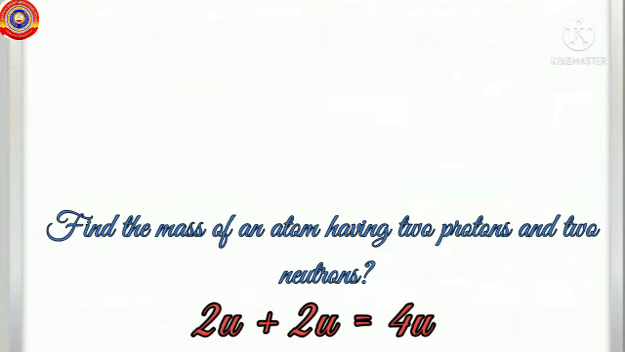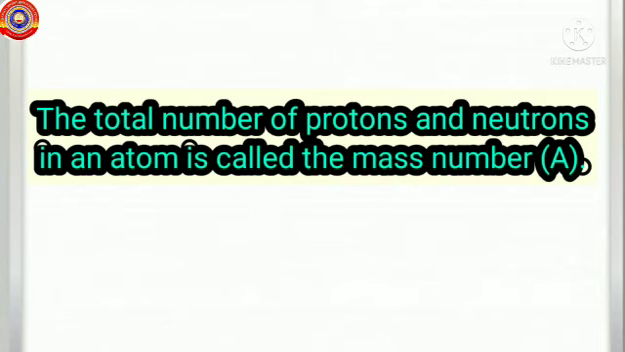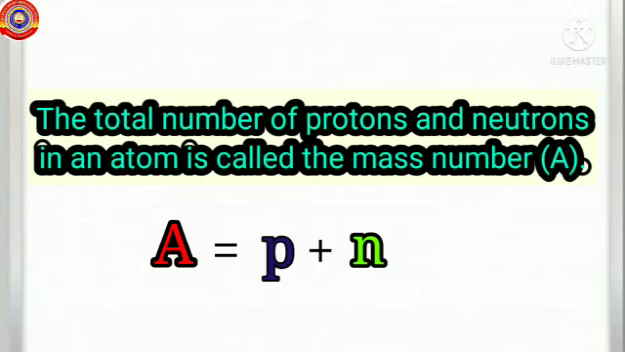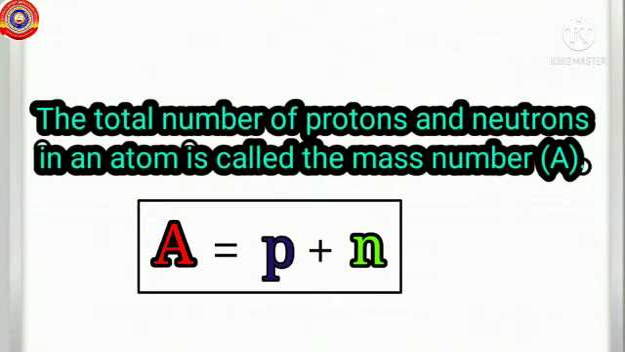Now, is there any relation between the total number of protons and neutrons in an atom and its mass? Exactly what you said. The total number of protons and neutrons in an atom is called the mass number. And this is represented by the capital letter A. So we can write A is equal to number of protons plus number of neutrons. From this, it's clear that the mass of an atom can be found by adding the total number of protons and neutrons in the atom.